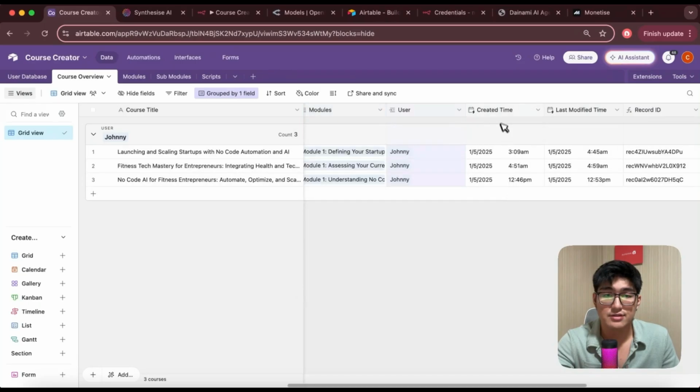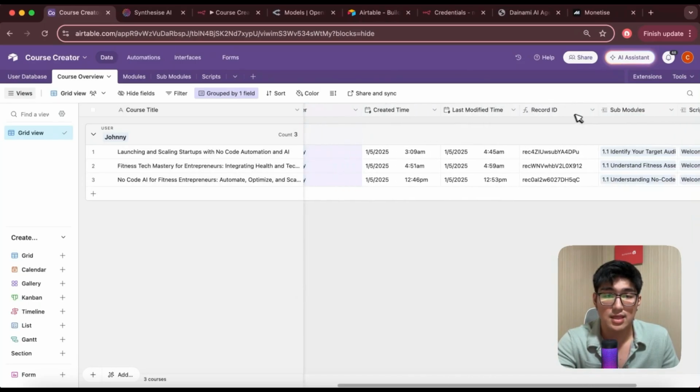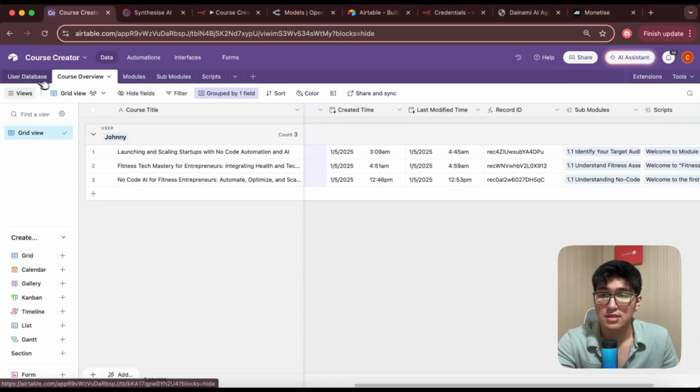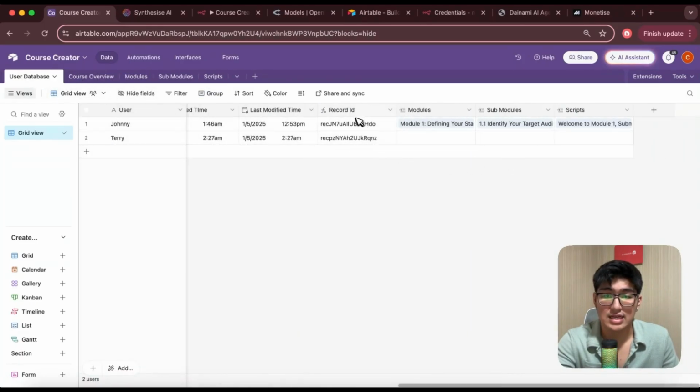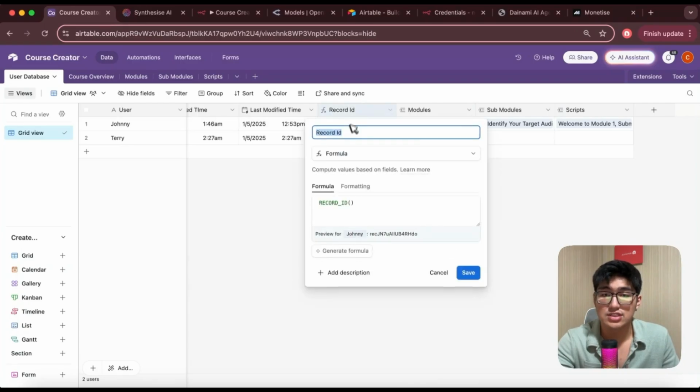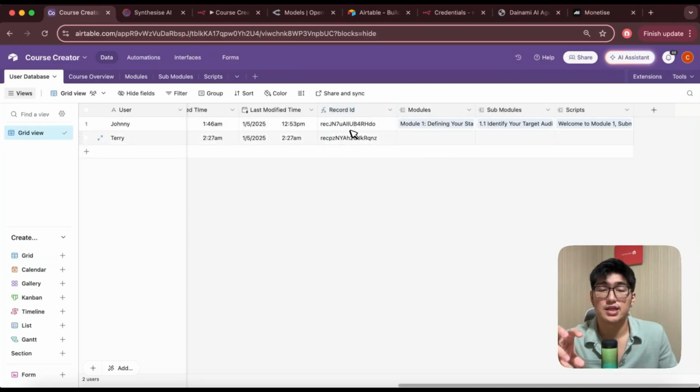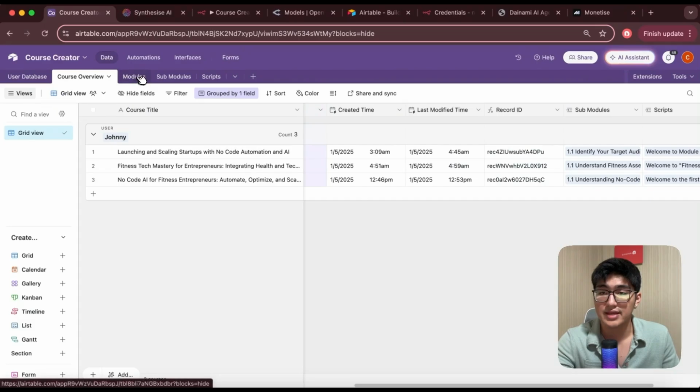And then same thing here, created time, last modified time, and record ID is super important. Over here, you want to make sure you have your record ID as well. To have a record ID, you just need to use a formula field and type in RECORD_ID with brackets. This is super important for us to keep track of where to store the information later on in our n8n workflow. Okay, coming back, let's go into course overview and finish up.